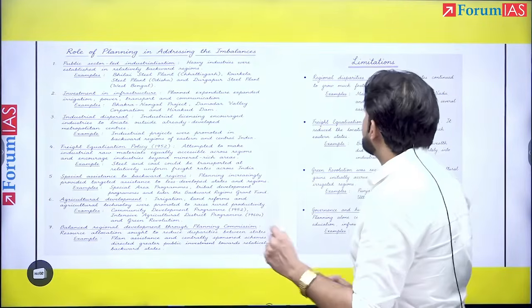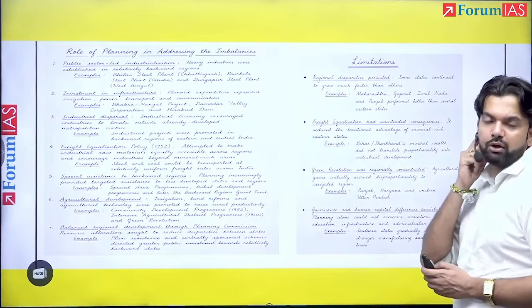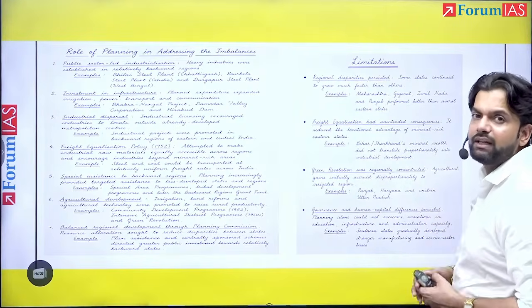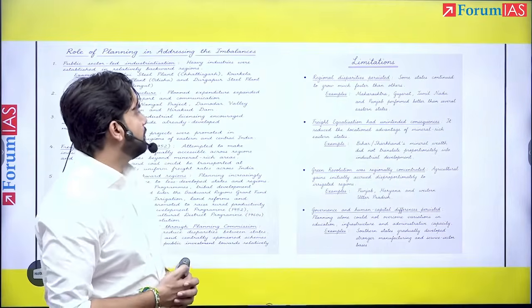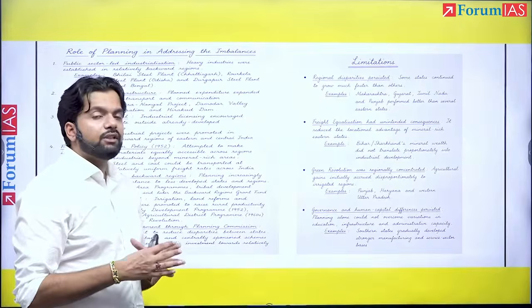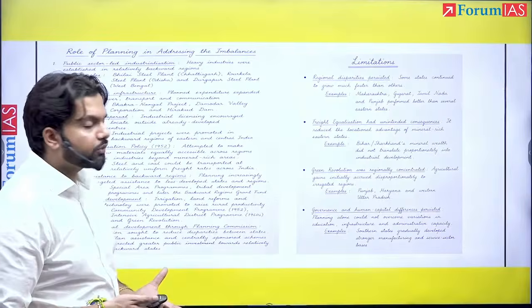Limitations could also have been spoken about, for example regional disparities, very important. And the aspects related to the Green Revolution, you could have spoken something about that too.